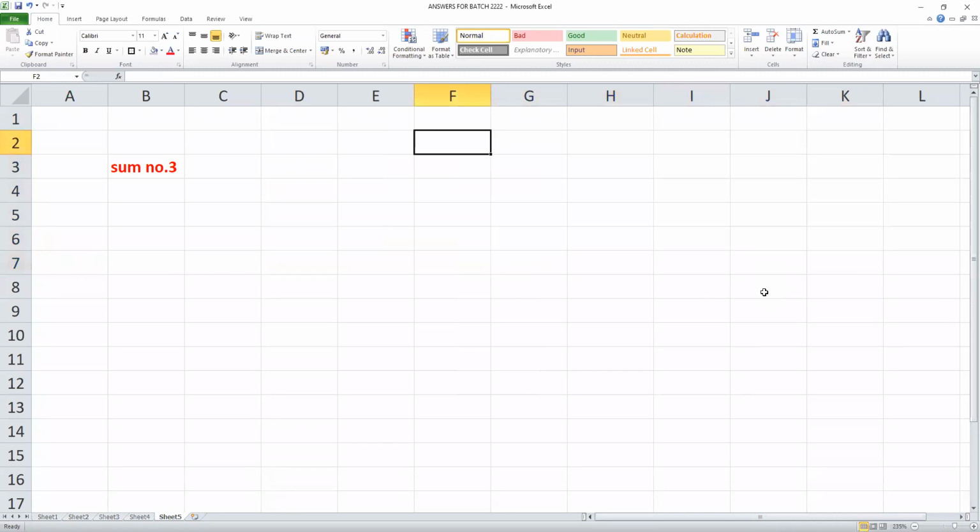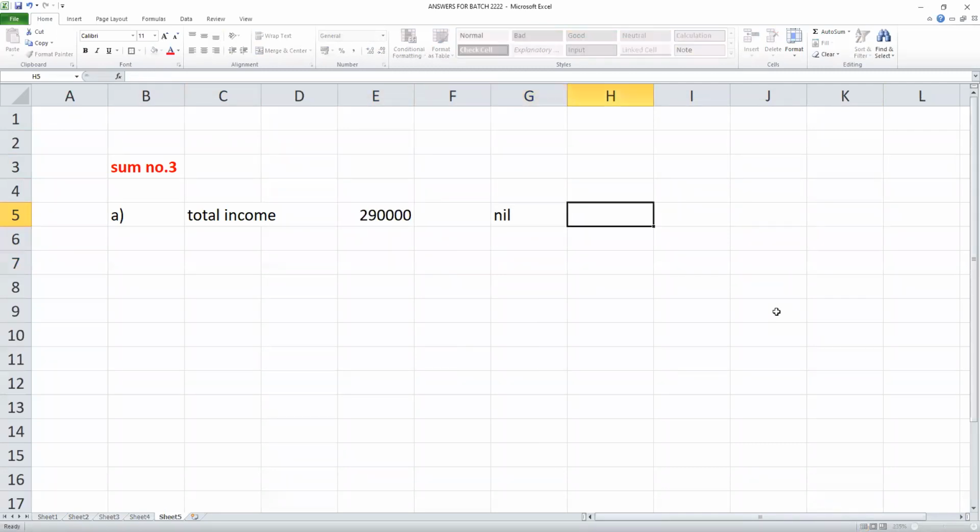I'll repeat this again. But meanwhile, come to sum number 3. Case A, what is your total income? 2,90,000. Nil, sir. Up to 3 lakhs, no tax. I am a resident senior citizen. Next is 5 lakhs.